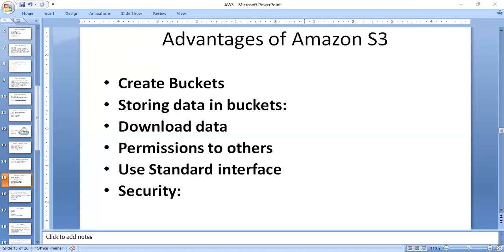Firstly, create a bucket: you create a bucket and provide a name to that particular bucket. What is a bucket here? Just like a variable, buckets are containers. The bucket is a simple folder that stores data. The bucket must have a unique name to generate a unique DNS.